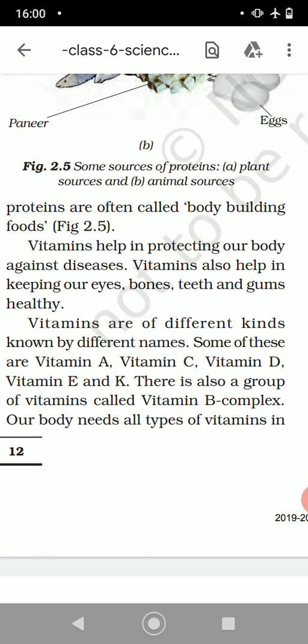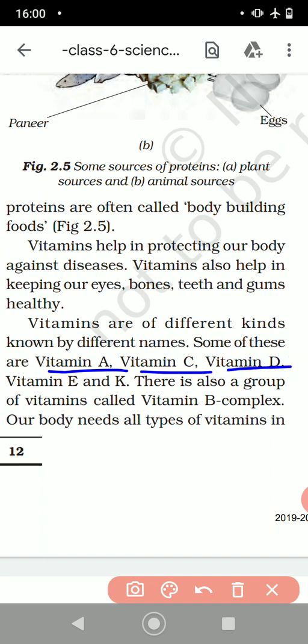Okay children, now vitamins are of different kinds and they are known by different names. Some of these are vitamin A, vitamin C, vitamin D, vitamin E and K. There is also a group of vitamins called vitamin B complex, right?